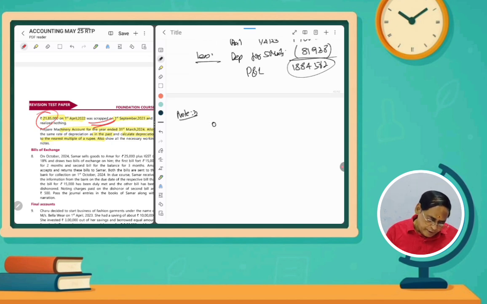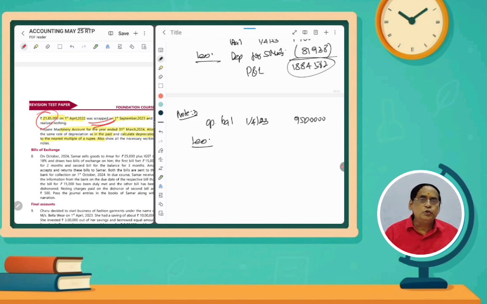Note 3, opening balance on 1/4/23, that is 95 lakhs. We have to deduct the balance of the machinery sold, the value as on 1/4/2023.